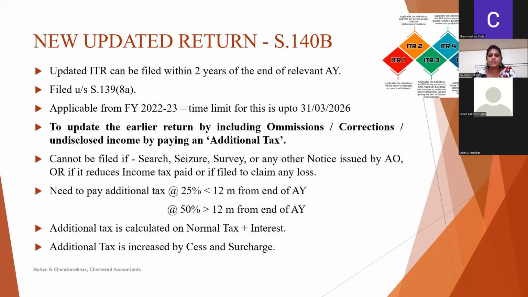This is basically introduced so as to make the taxpayer voluntarily compliant and disclose all his undisclosed income by paying an element called additional tax. So this additional tax is levied at the rate of 25% if the return is filed within 12 months from the end of the relevant assessment year. And if the return is filed after 12 months from the end of the relevant assessment year, the additional tax would go up to 50%.